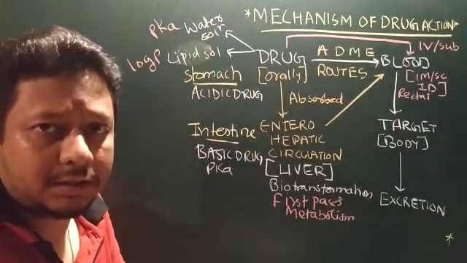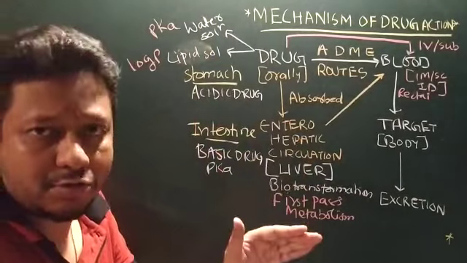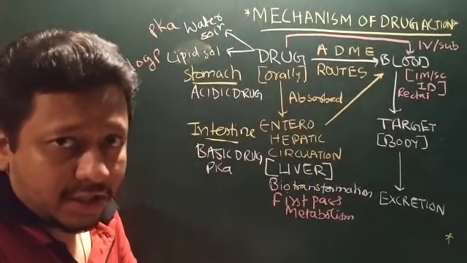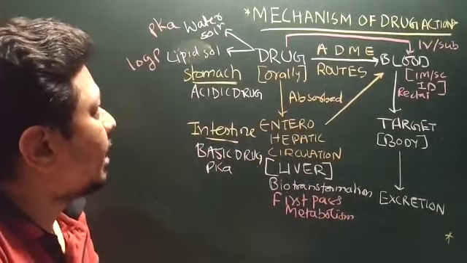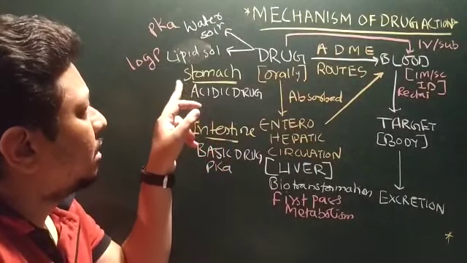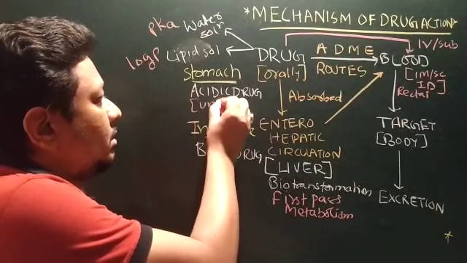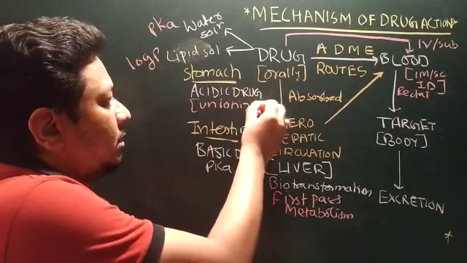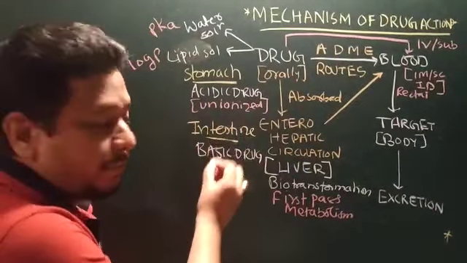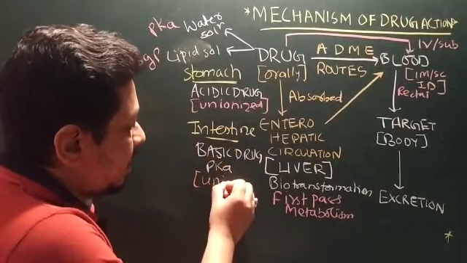In our Grow Well classes, I have already discussed the pKa and pH relationship and the percentage ionization. So you can remember that an acidic drug in acidic pH remains unionized, and a basic drug in basic pH also remains unionized.